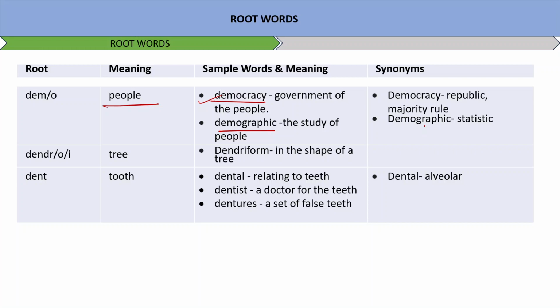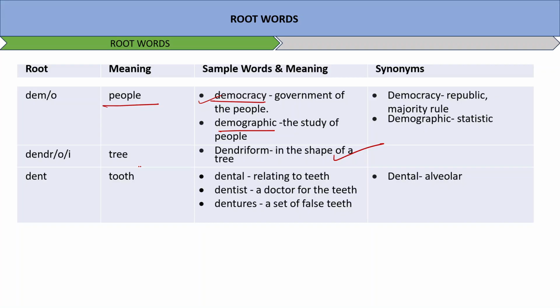Now moving ahead, the word dendro or dendri basically means tree. So dendriform, in the shape of a tree. For example, if a word is given with dendri, you already know the meanings of the words associated with it, right? So it becomes really easy for an individual to understand what words are given and what words are to be framed. Halfway you're already there in understanding the meaning of the term which is given.